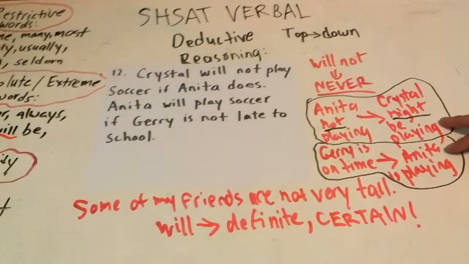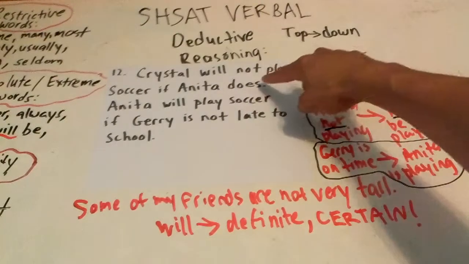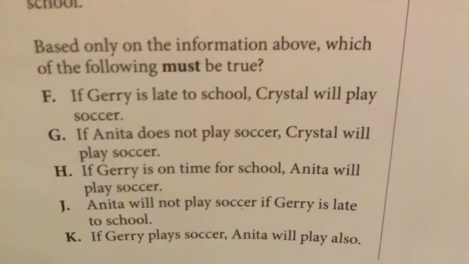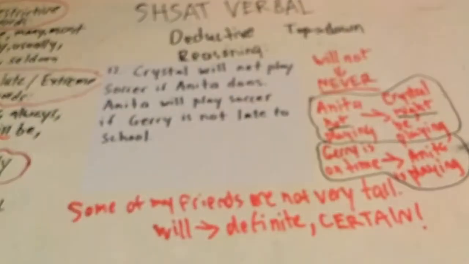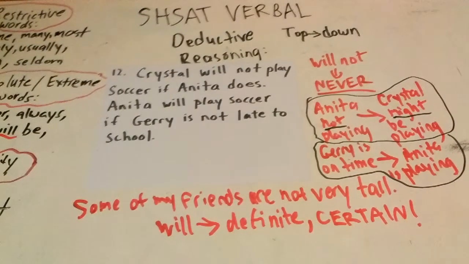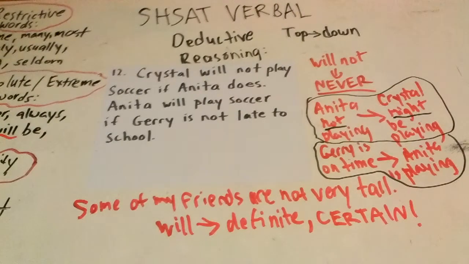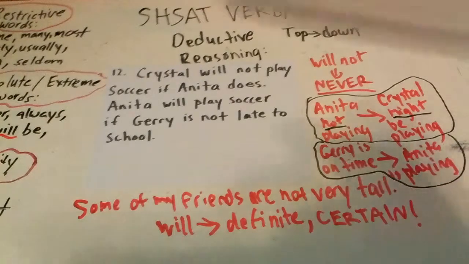Just like if I tell you something about heads on a coin, you can equally tell me as much about tails, right? Same thing. This is the tails to that heads, and this is the tails to that heads. Alright? And these are all the possibilities that exist. The choices given in the book have to confirm them. If Jerry is late to school, Krista will play soccer. Is that confirmed by anything that we have written down there? No. Nothing that we wrote down says that, not what they wrote, nor what we wrote as true complements. So we crossed it out.